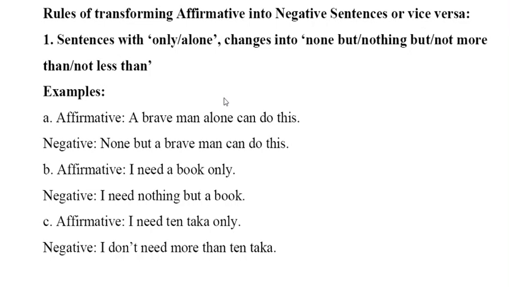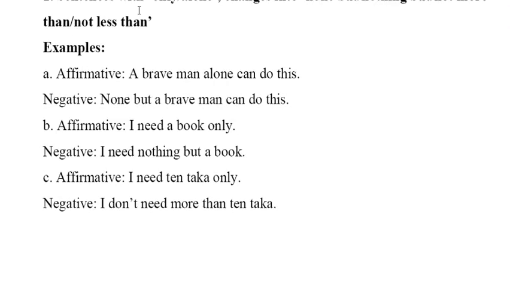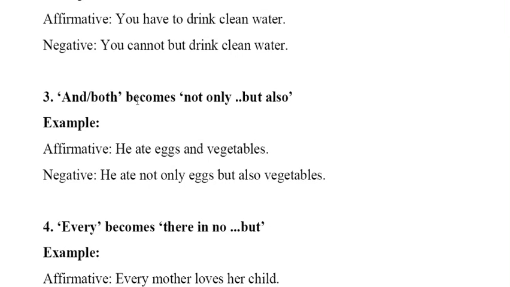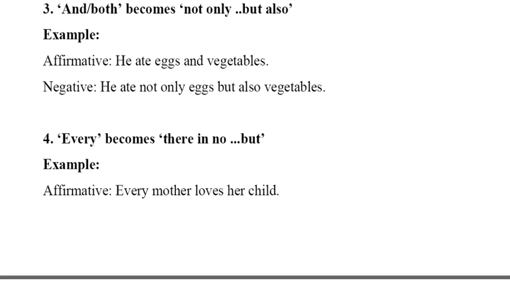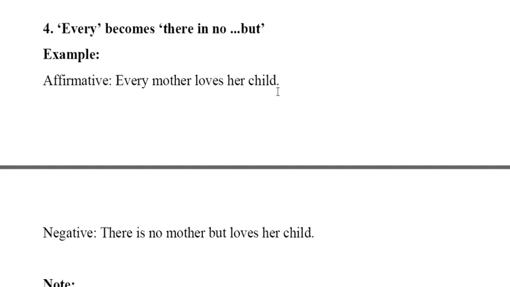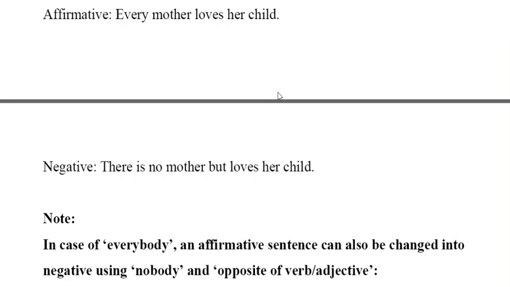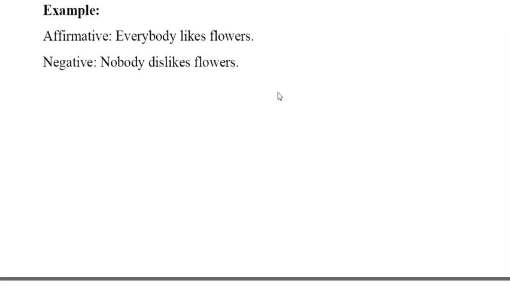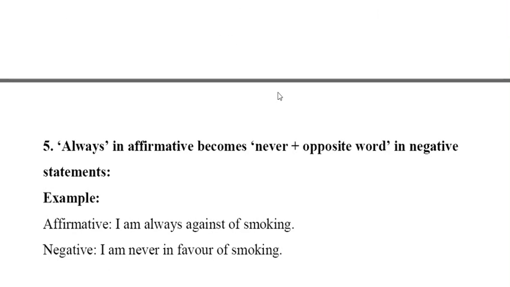So first one, if you find only, alone, it will be changed like none but, nothing but, not more than, not less than. Must, have to, can will be changed as cannot but, and both will be changed to not only but also. For every you will take there is no but, for everybody, everyone, you will take nobody, then verb or adjective. Always will be changed to never plus opposite word.